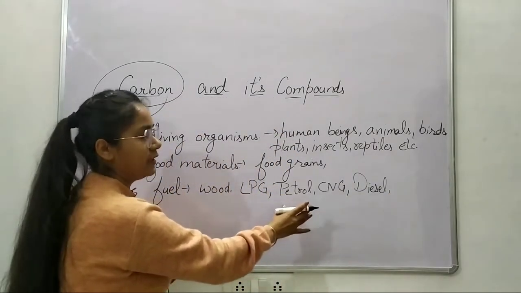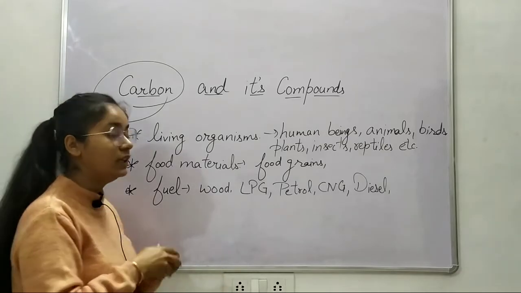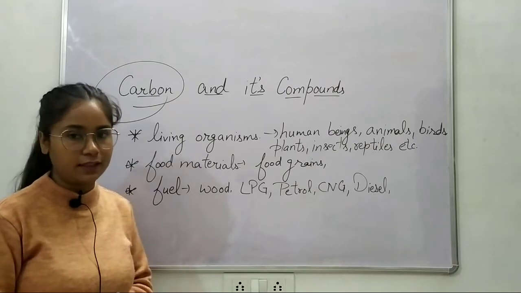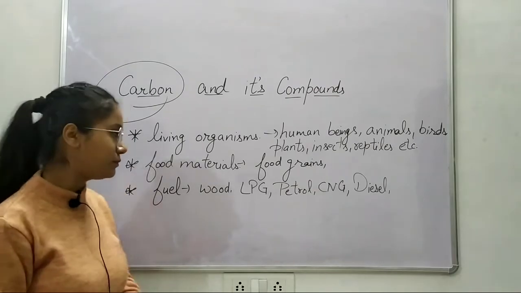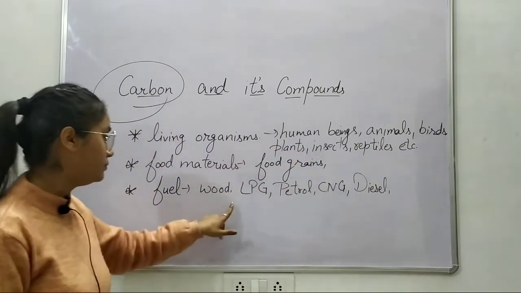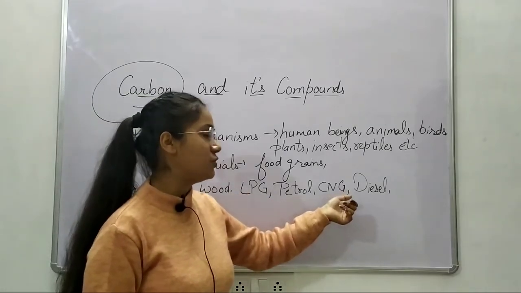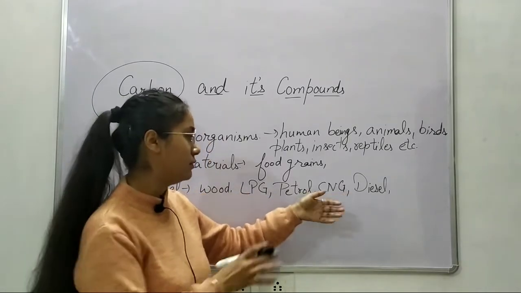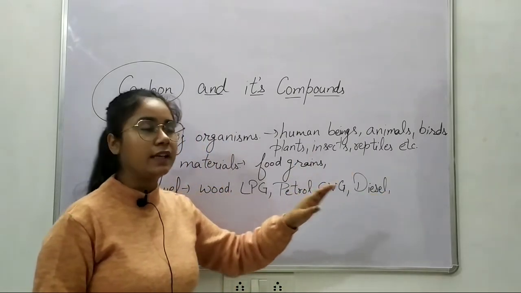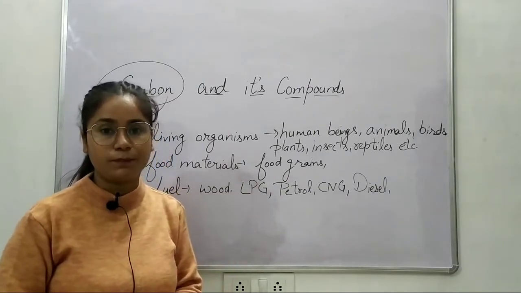For petrol you can also call it gasoline, okay? So all these sorts of fuel are prepared from or made of carbon. Now how are they so? Plants. When plants die, we consider it as wood. Now LPG, petroleum, CNG, diesel, okay, petrol and petroleum, these are made from the fossil fuels. And what are fossil fuels made from?